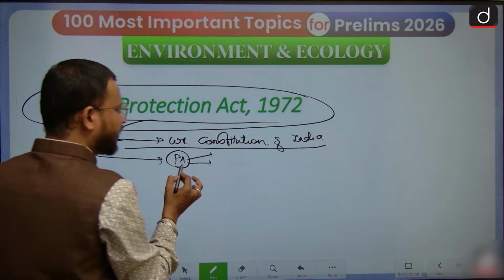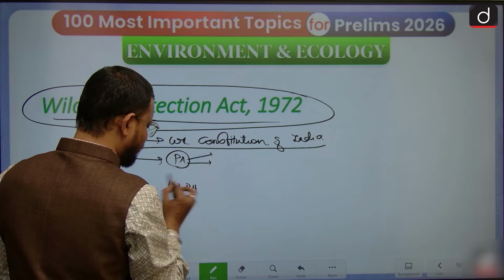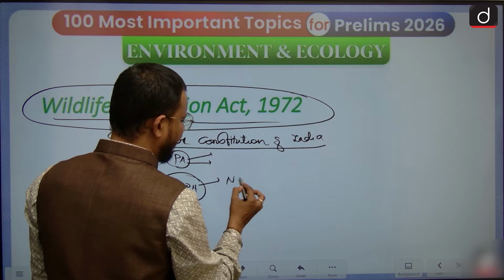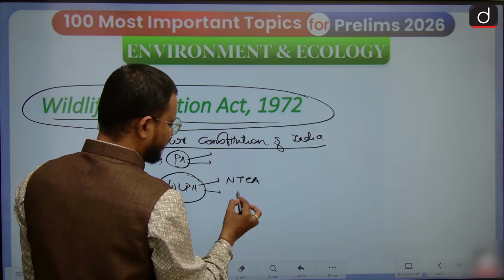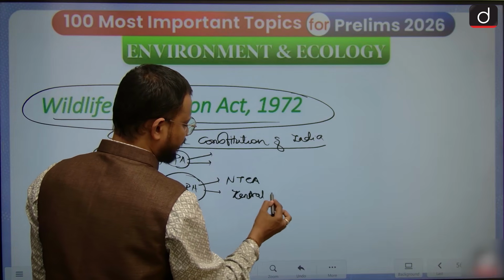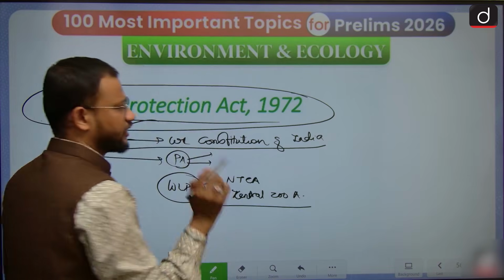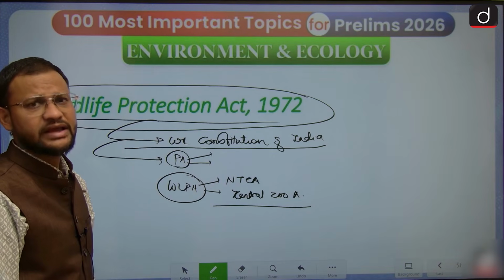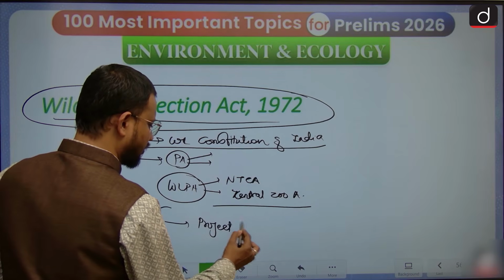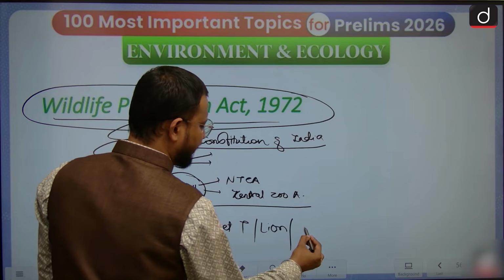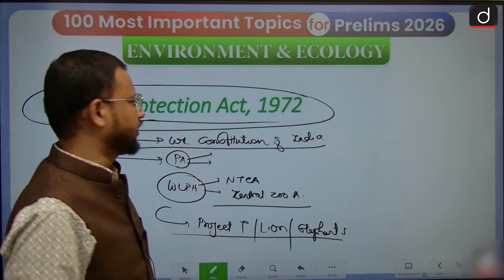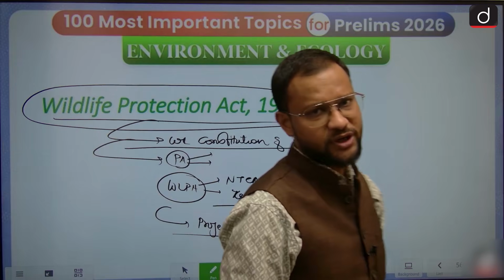Okay, here under the Wildlife Protection Act, you will find some protection bodies have been created, like the National Tiger Conservation Authority, right? Then the Central Zoo Authority also has been created under the Wildlife Act 1972. This act equally laid the foundation for Project Tiger, Project Lion, then later Project Elephant, and all these conservation measures have been taken in accordance with the Wildlife Protection Act.